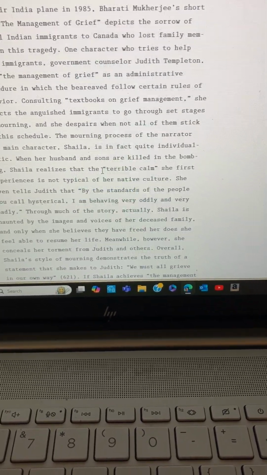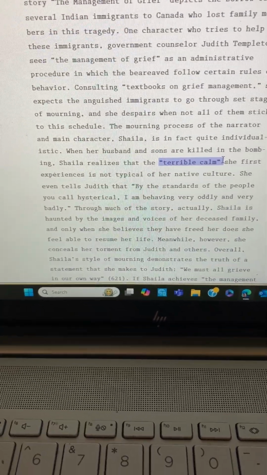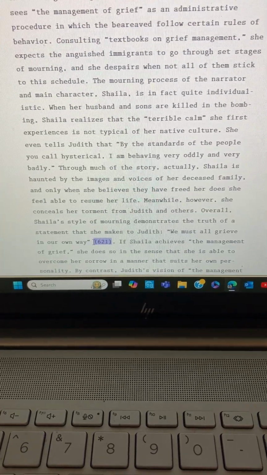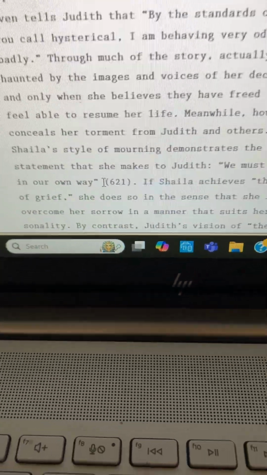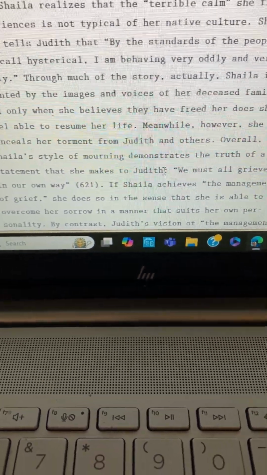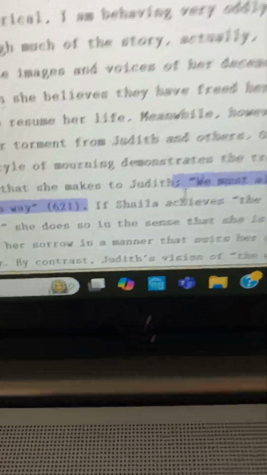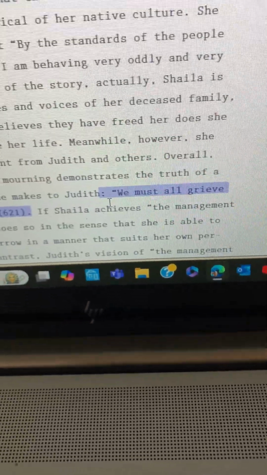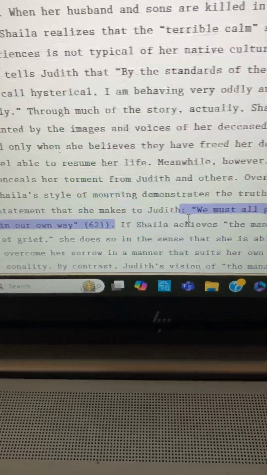Here's another quote. And here's the page number. This one used a colon to introduce this quote. Make sure you have analysis in your integration in your context so the reader understands why you're including those quotes.